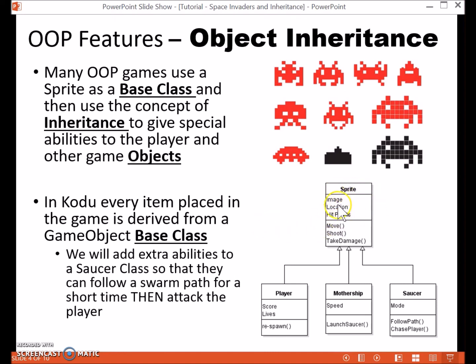So the idea of a sprite being specialized to make a player. The player would have a respawn ability, whereas other items in the game do not respawn. The mothership has the ability to launch flying saucers, and again this is something that only the mothership has. And the flying saucers follow a path down the screen. In our game, they will eventually start to chase the player.